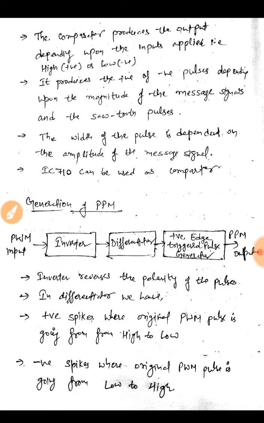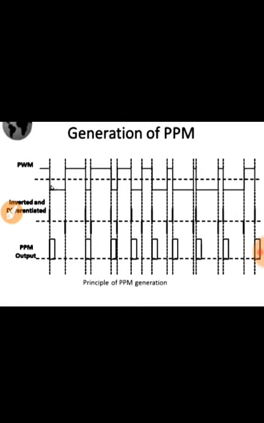Okay, let's see in the diagram. So here you can see this is our pulse width modulated signal of varying width, and the inverter would first invert the pulses and the differentiator would produce the spikes. Like in this picture you can see, for this pulse which is going from high to low we are getting a positive spike, then from low to high we are getting a negative spike, and so on.